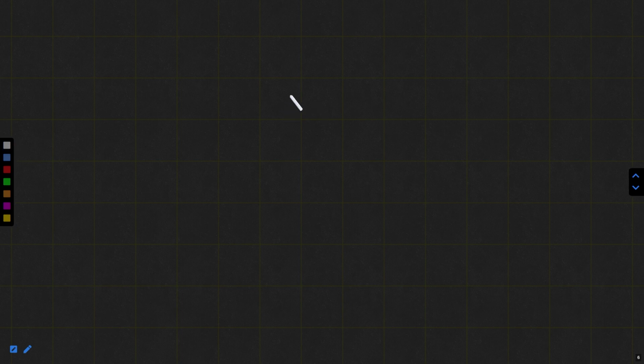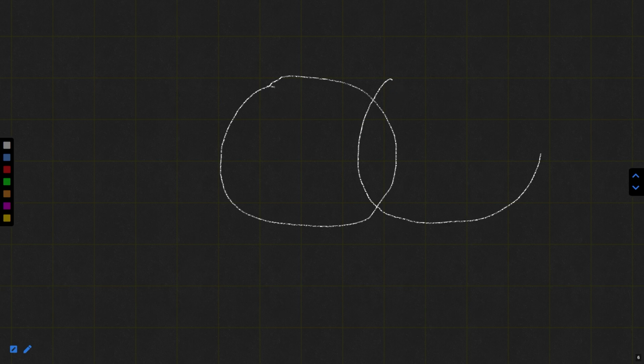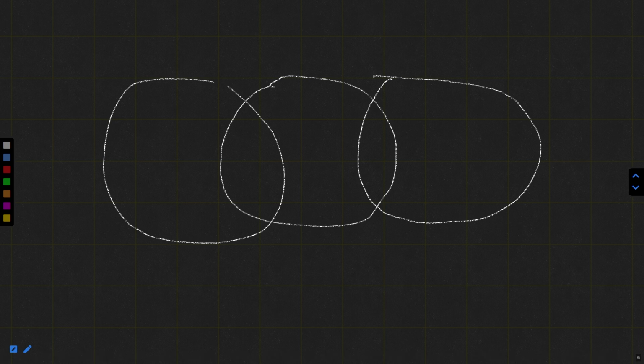Let me try. Suppose that we have a circle over here, then a circle over here, and then a circle over here. Now my drawing is not good, so don't go by that, but I'm just trying to show you how we can discuss this non-finite verb. Now suppose we have a word that is a verb.